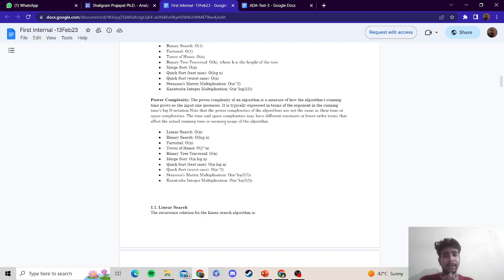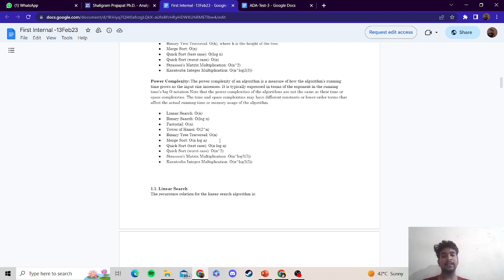The time and space complexities may have different constant or lower order terms that affect the actual running time or memory use of the algorithm. Here also we have been given the algorithms and their values which we have to put in for finding the power complexity of the relations given in the table.